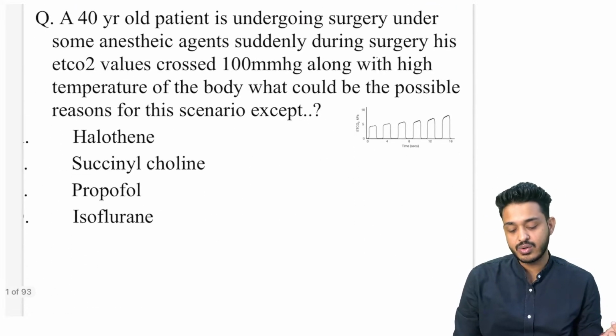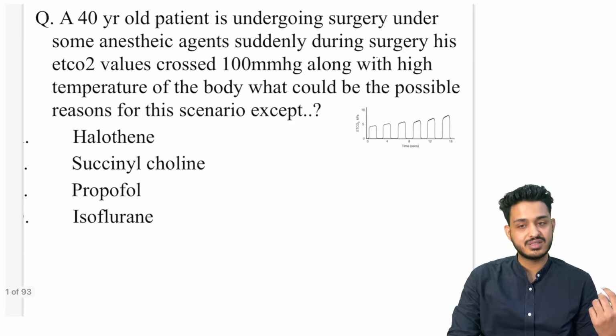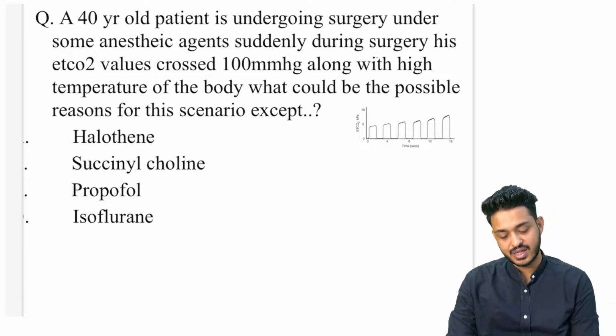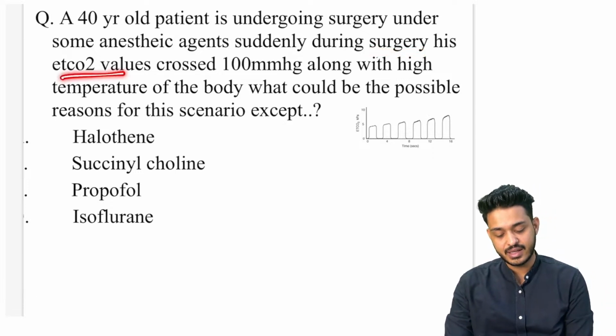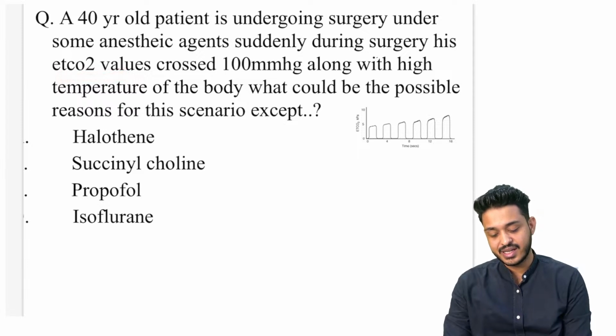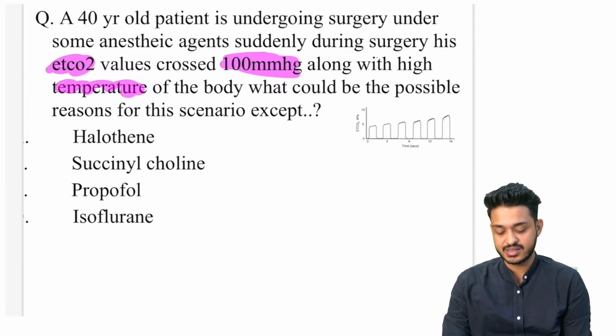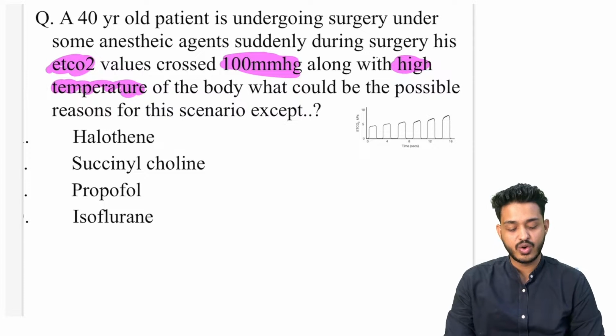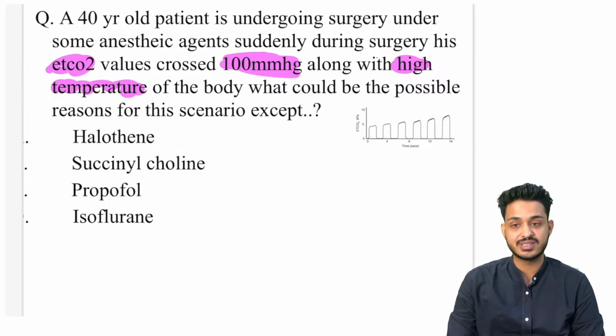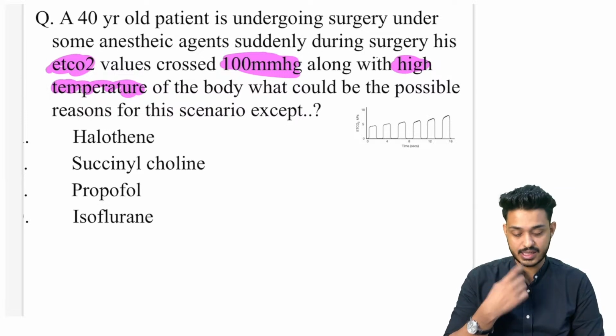Next question. A 40-year-old patient is undergoing surgery under some anesthetic agent, and suddenly this particular patient has, during the surgery, an EtCO2 value of, what? 100 चलेगी, बहुत ज़्यादा चलेगी, right. Along with high temperature of the body. This is an emergency. What could be the possible reason for this particular scenario, except?